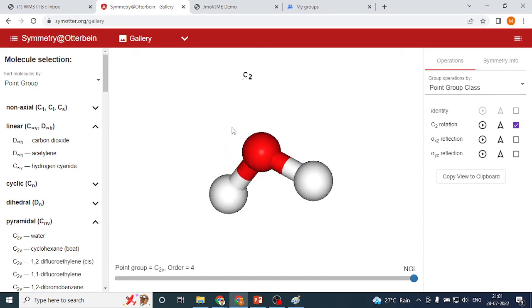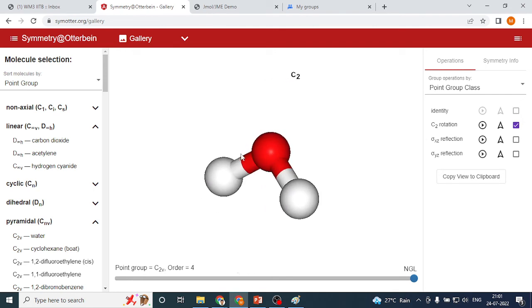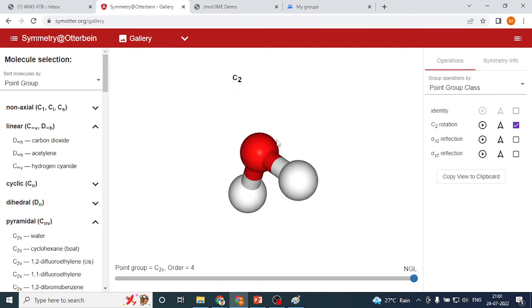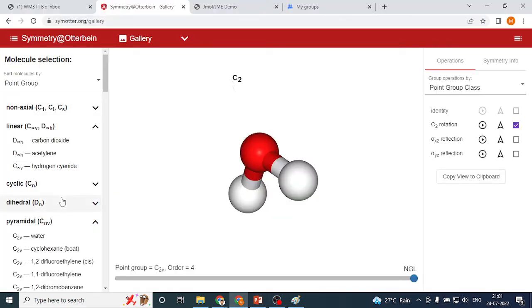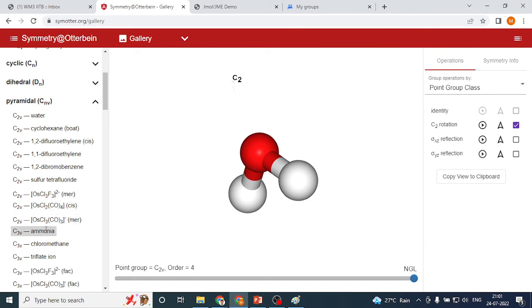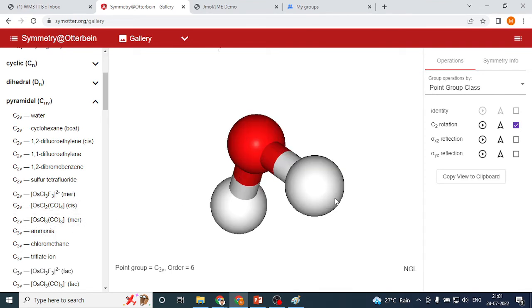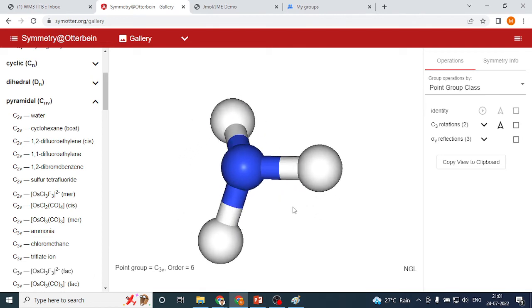So now it is much more visual. If we rotate it, we can see there is a C2 proper axis of symmetry. You see this dotted line below, and above C2 is written, passing through the oxygen. Similarly, what we have is CHCl3 and then ammonia also. We can see ammonia quite easily here, which is in the pyramidal C3v group, and there you go, ammonia. See, it's nice looking.